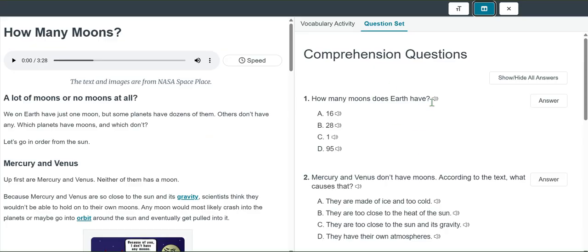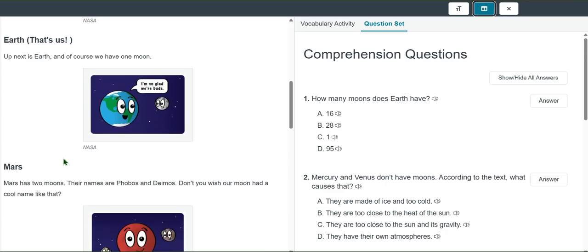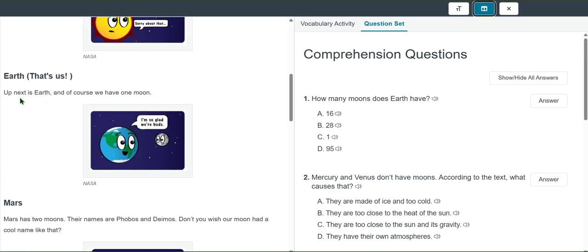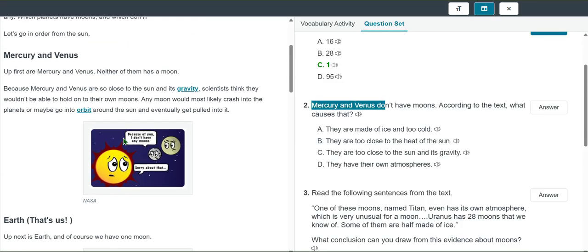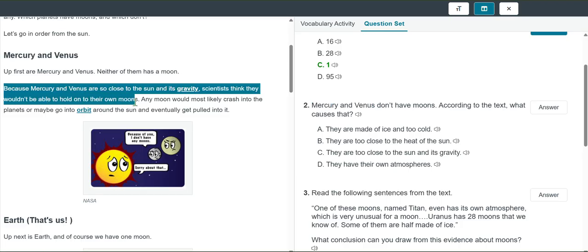So how many moons does Earth have? We know the answer to this. It's C, 1. But we can find our answer over here: Earth. Up next is Earth, and of course we have 1 moon. So we would answer 1. Mercury and Venus don't have moons. According to the text, what causes that? We're going to look for Mercury and Venus. Up first are Mercury and Venus. Neither of them has a moon. Because Mercury and Venus are so close to the Sun and its gravity, scientists think they wouldn't be able to hold on to their own moons. Boom.